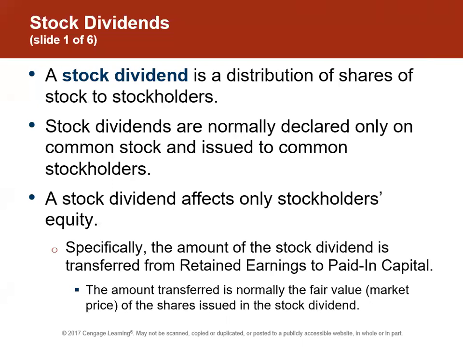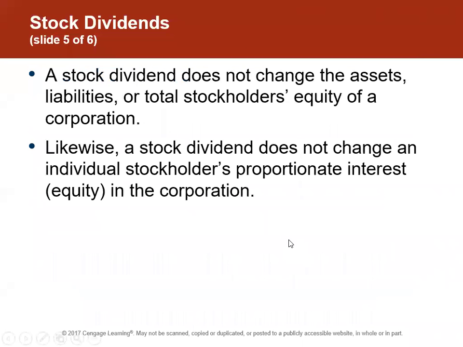So stock dividend affects only stockholders' equity, okay? It's actually going to be transferred from retained earnings to paid in capital, to take care of that. Stock dividends are usually only declared on common stock and issued to common stockholders. These are not cash dividends, so preferred stockholders do not receive stock dividends. So a stock dividend does not change the assets, the liabilities, or the stockholders' equity. It just moves it around a little bit.